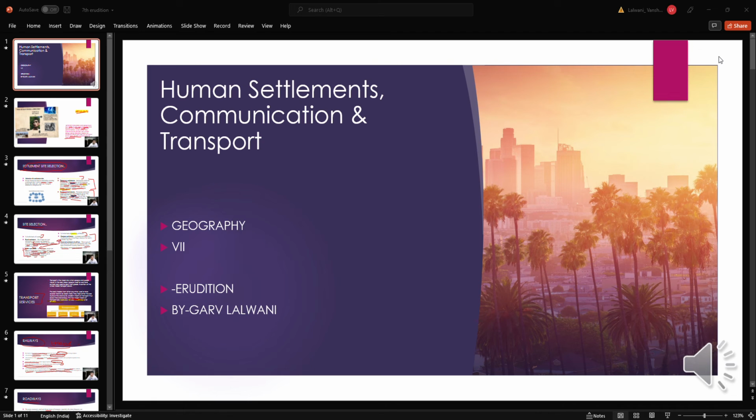So now, transport services. Transport is the means by which people and goods move. As everyone knows, in the early days people used to walk and animals used to carry goods, but now the invention of the wheel has made transport easier. The early traders from other countries used several months to reach India. Now there are four major means of transport. What are they? Roadways, railways, waterways, and airways.